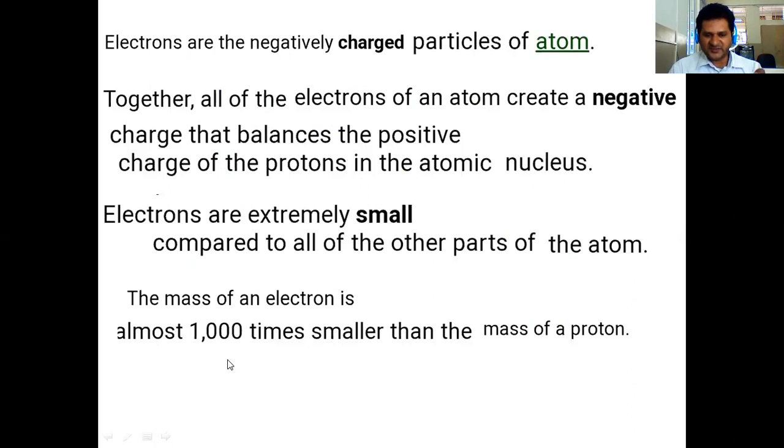The size of the proton is bigger compared to the electron. Electrons are much smaller than protons.